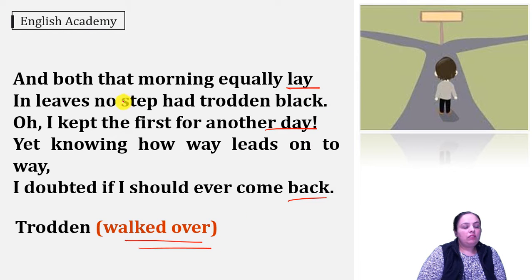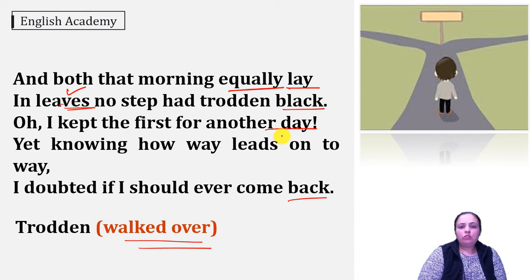So he says that morning both the paths were equal. They were similar to each other. In leaves no step had trodden black. Both the paths had leaves on them and no one had walked on the paths. No step had trodden black means the leaves were fresh and green. If someone would have walked on them, then the leaves would have become black due to the footprints of the person. But the leaves were green and fresh means no one had walked on them.